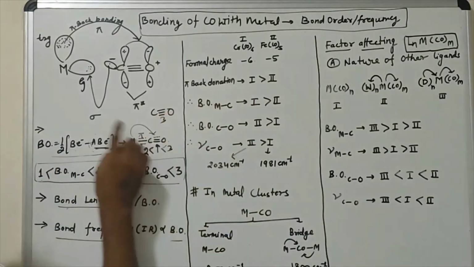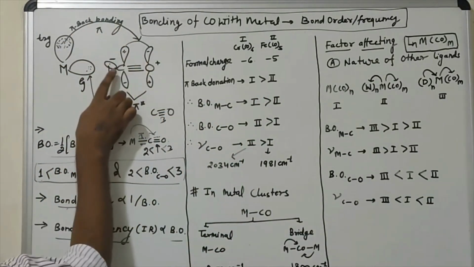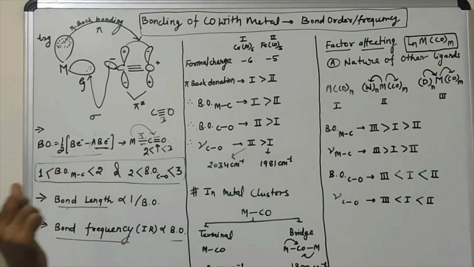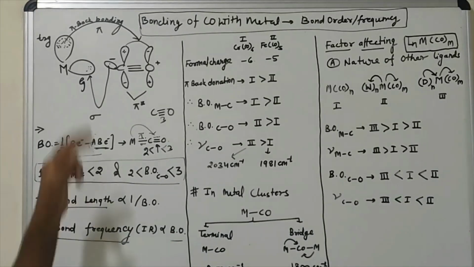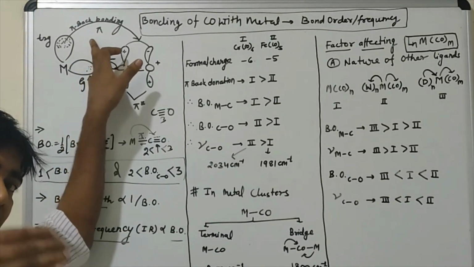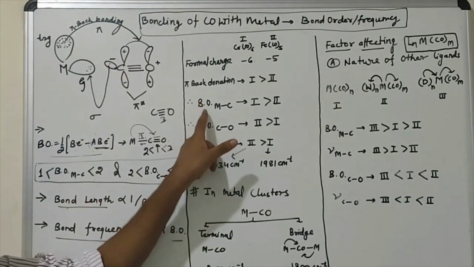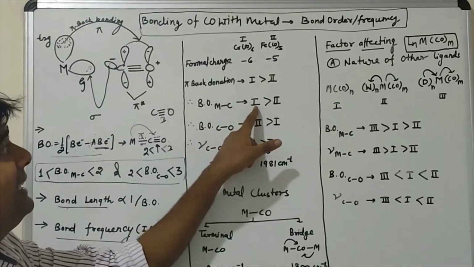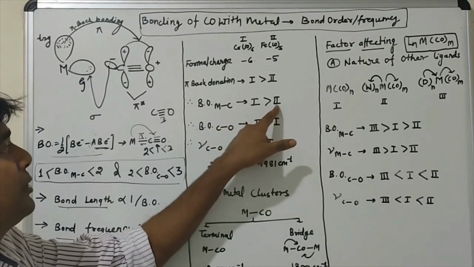So if pi back bonding is high, the bond order between carbon and metal will be high. So the bond order between carbon and metal will be high in the first case as compared to the second.